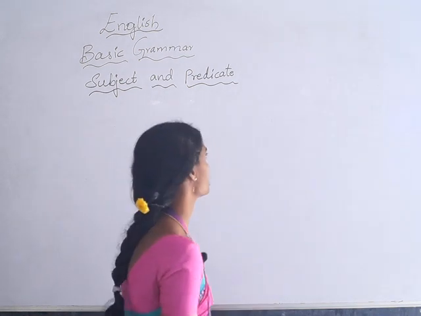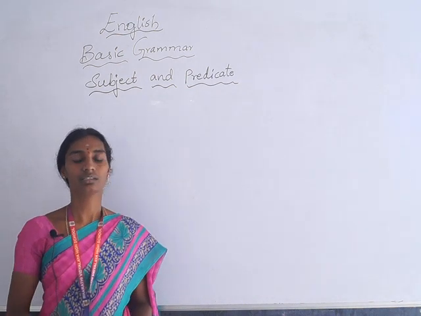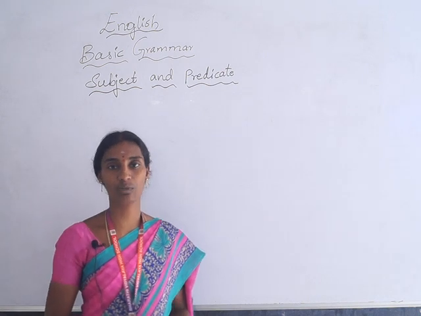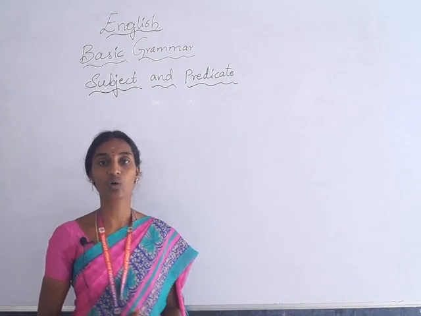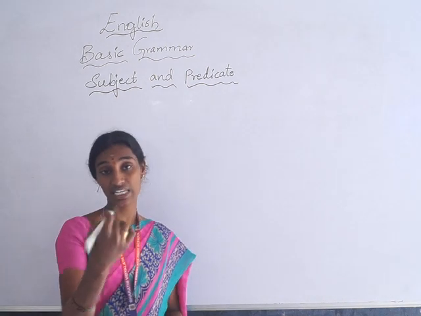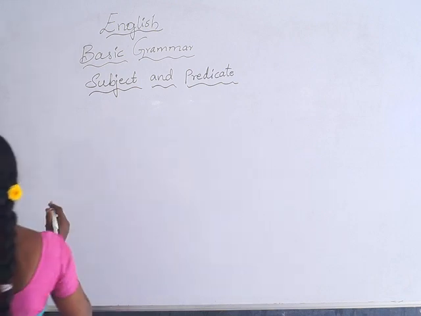Here, subject is the name of a person or the thing. What we speak about is subject, and what we say about the subject is the predicate. For example,